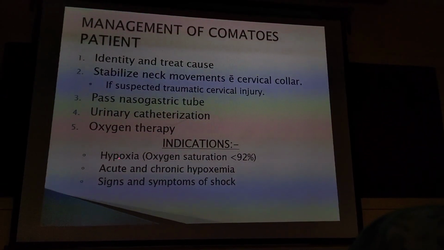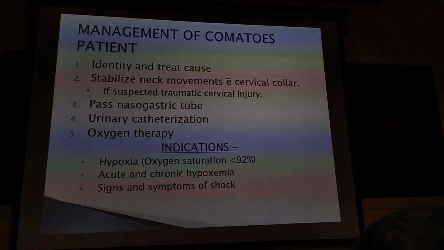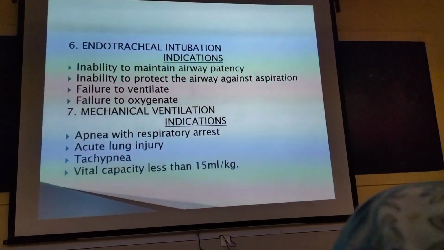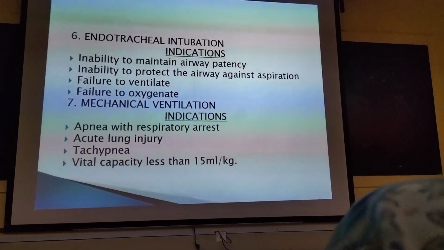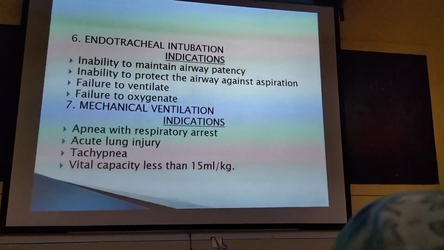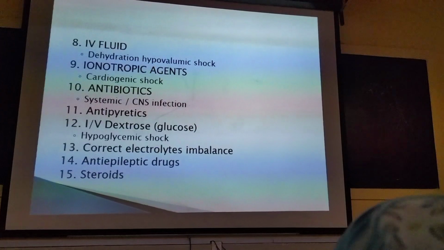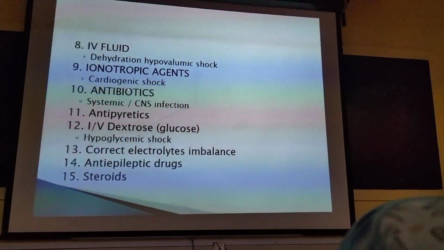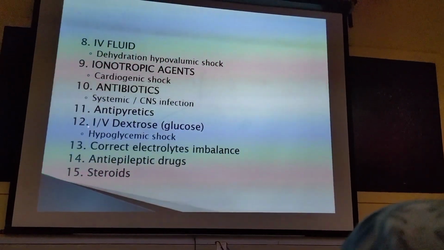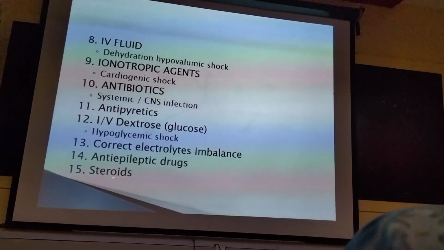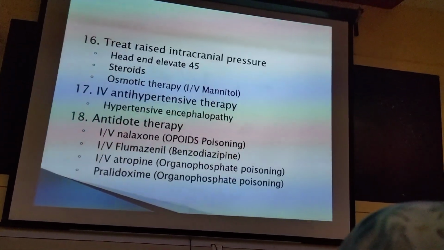Indications of oxygen therapy: hypoxia, acute and chronic hypoxemia, and silent symptoms of shock. Indications of ETT, endotracheal intubation: inability to maintain the airway, failure to ventilate, failure to oxygenate. Then IV fluid, cardiogenic shock fluid, antibiotics, antipyretics, IV dextrose, electrolytes, anti-epileptic drugs if there is a history of seizure, and steroids.